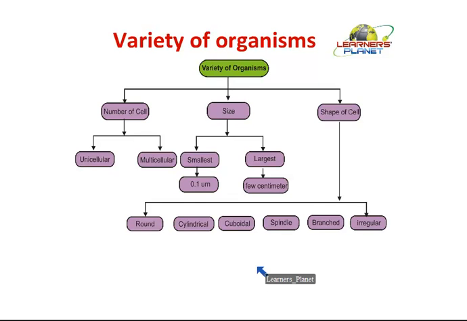So we are saying that there are different shapes of cells, but for a particular cell, the shape is going to be fixed. In this case, the shape of a cell could be round, cylindrical, cuboidal, spindle shaped, branched, or it could be irregular also. So further, let us study in detail about each and every type here.